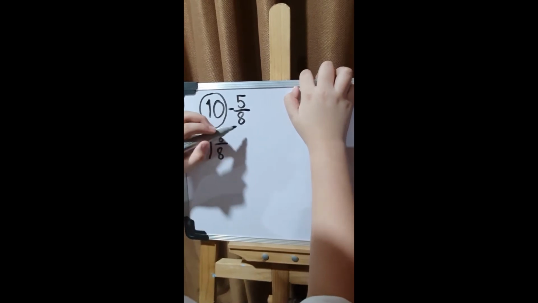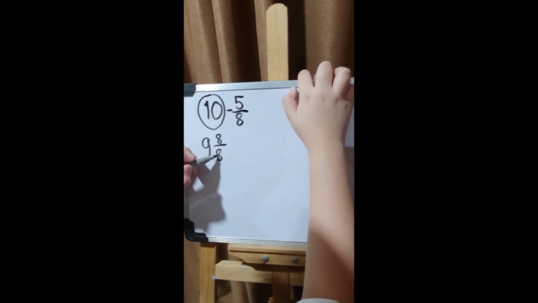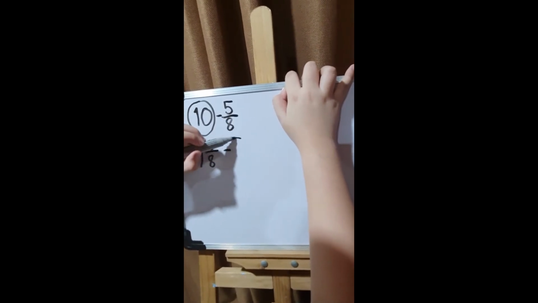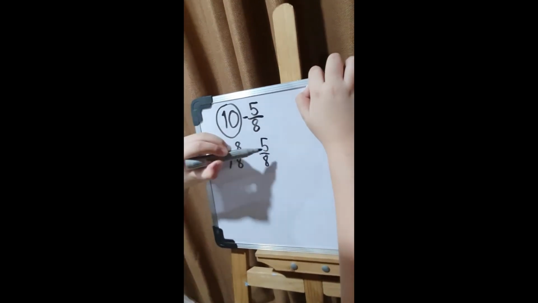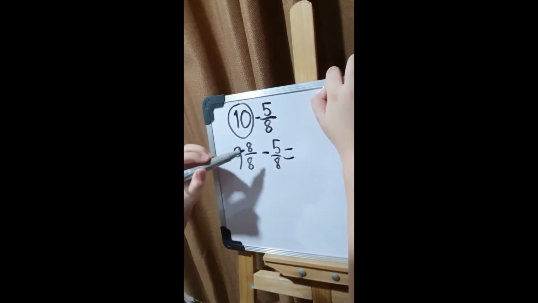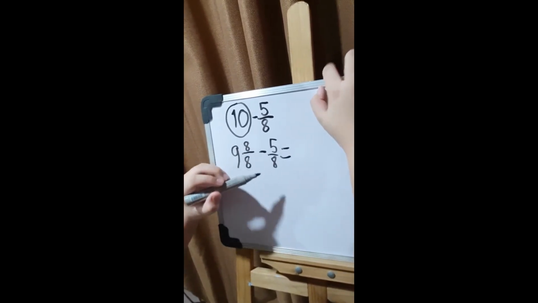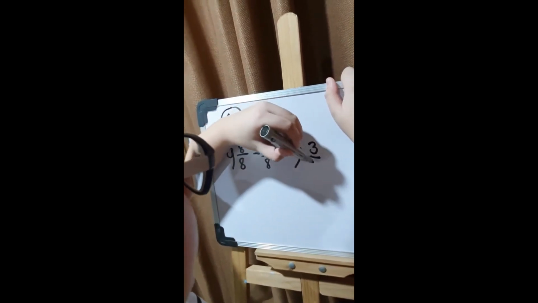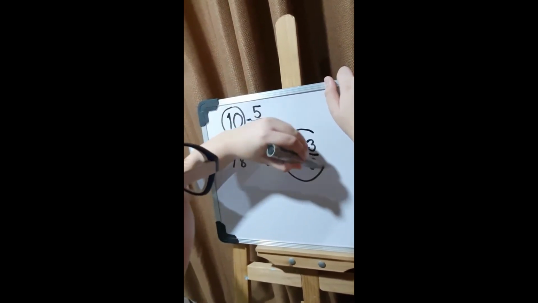Since our denominator is 8 here, we have to put 8 here. Now, we have to put the 5/8. So that will be 9 and 8/8 minus 5/8. It will be equal to 9 and 3/8. And that's the final answer.